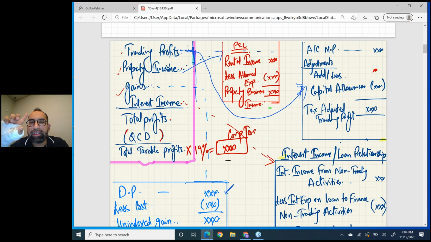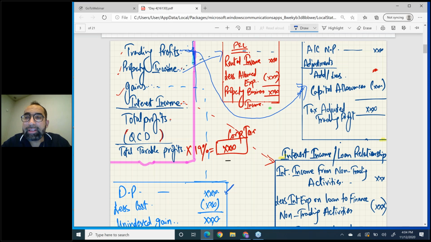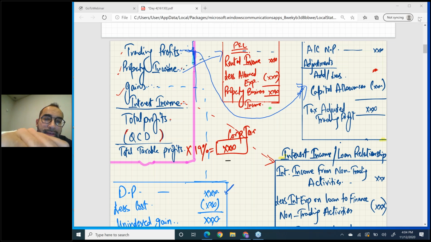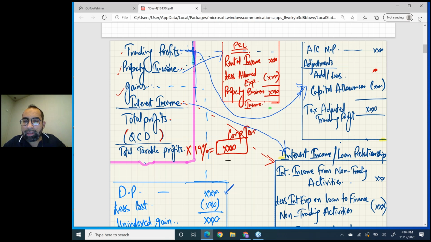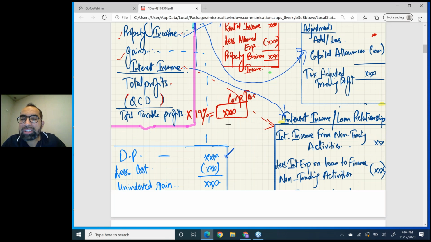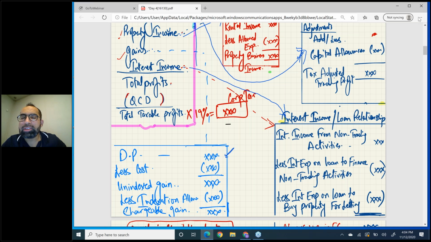So we just discussed three things: trading profits, property income, and gains. Now the fourth thing is a different one, and this is called interest income. This is a different separate head in companies. If you double click interest income, you will come to this box. This interest income box is also called the loan relationship box, and this working is also called loan relationship working.